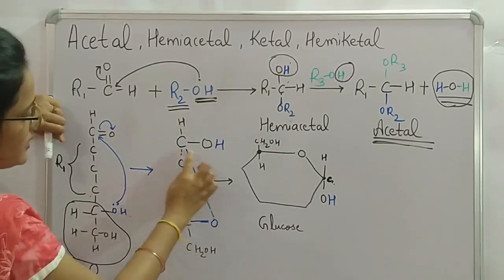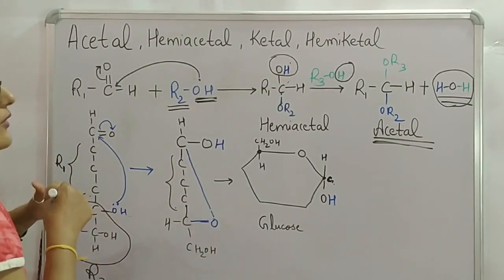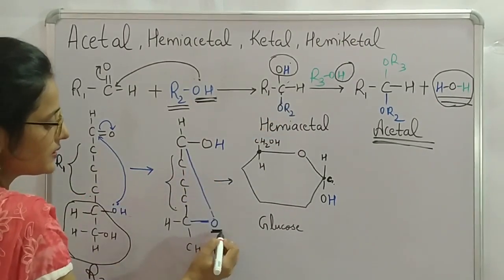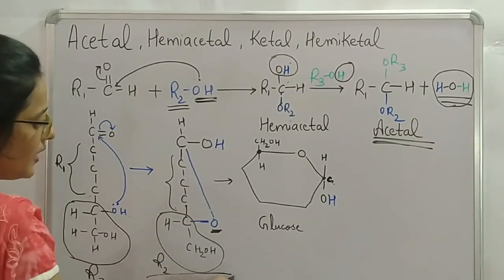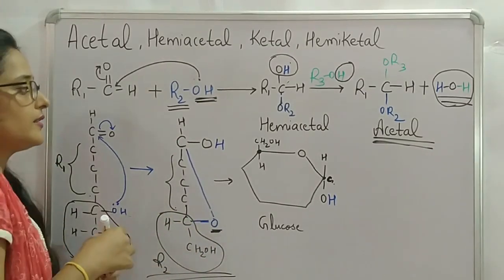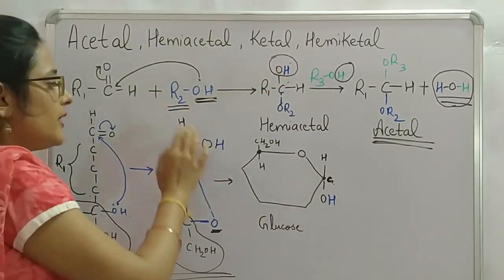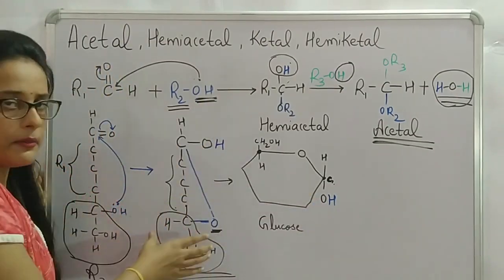R1 is this one. This group is our R1. Now we have to search for R2. OR2: here is our O, and this is our R2. So this is our hemiacetal group, the structure of which is similar to the reaction which I have already told. Now this will get converted into a ring form, as this is our intermediate.